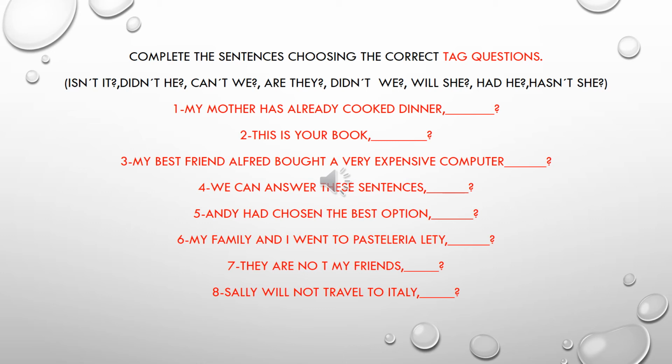Number 7. They are not my friends. Are not is negative, so you have to write that question in affirmative. You write are they. Number 8. Sally will not travel to Italy. Will not is negative, so you have to write that question in the affirmative form. Will Sally.